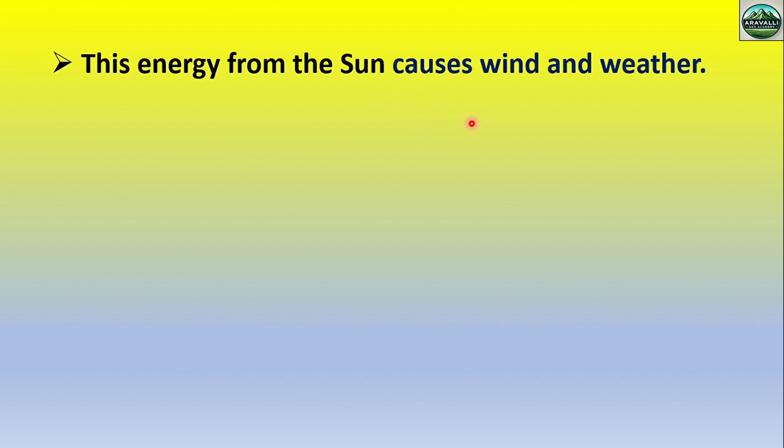So there are two heat engines of the Earth. One is the sun, and the sun provides energy for weather phenomena. The examiner can directly ask which energy is responsible for weather phenomena. So the answer is sun energy. Okay, this was part of an exam also.